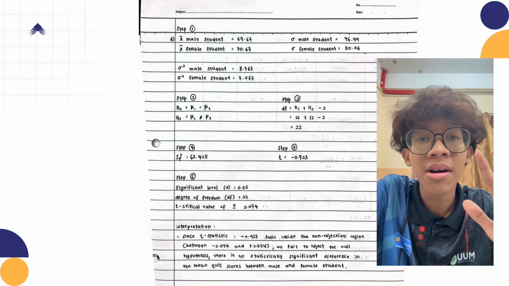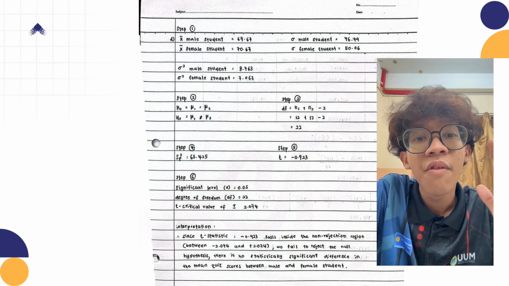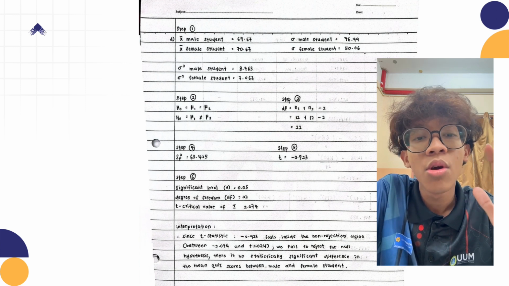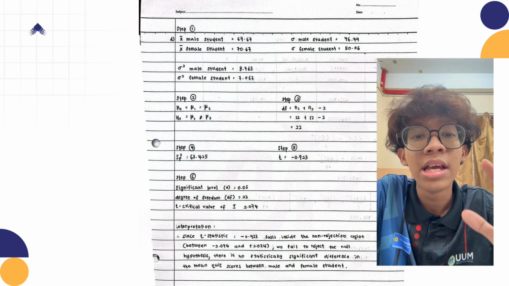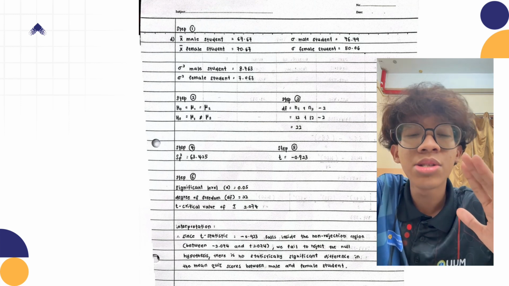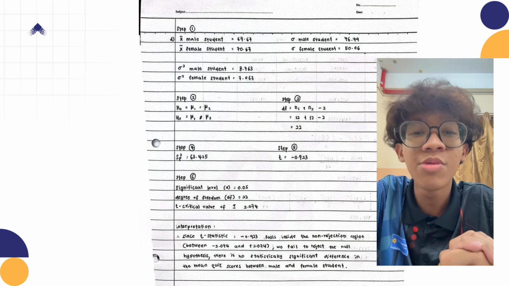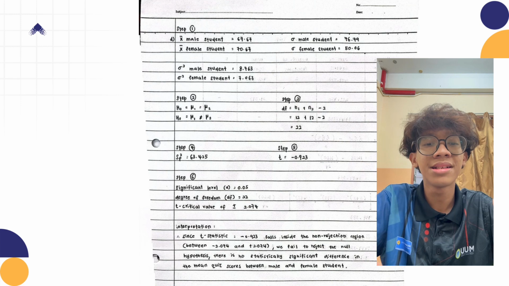Our computed t statistic is negative 0.923, because negative 0.923 falls squarely between our critical boundaries. We fail to reject the null hypothesis. In plain terms, there is no statistically significant difference in the mean quiz score between male and female students in this sample.